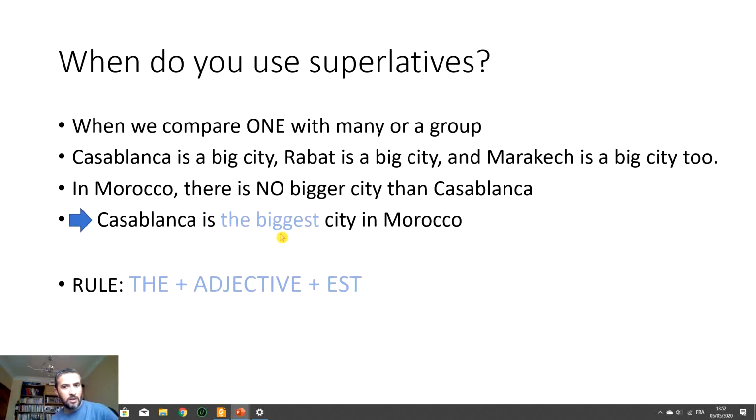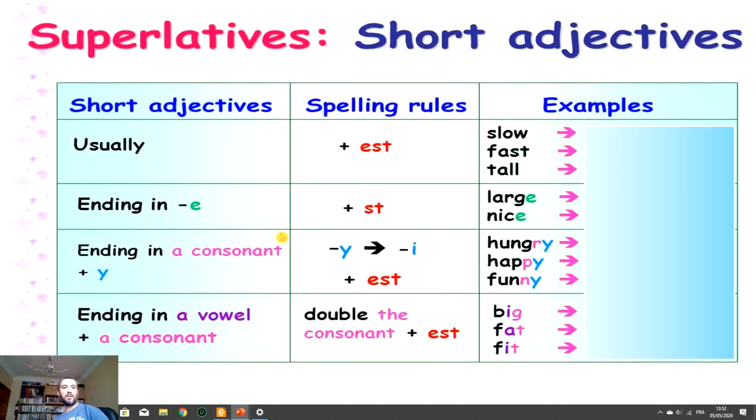And we remember that we talked about three types of adjectives. It's the same rules for comparative, we use them for superlative. Three rules, same thing. For comparative, we use er plus than. Here, what do we use? The adjective plus est.